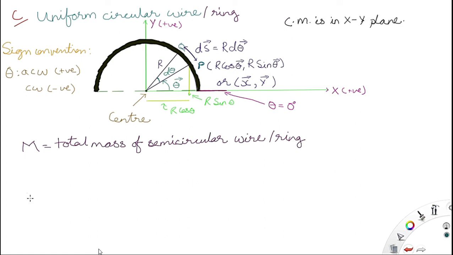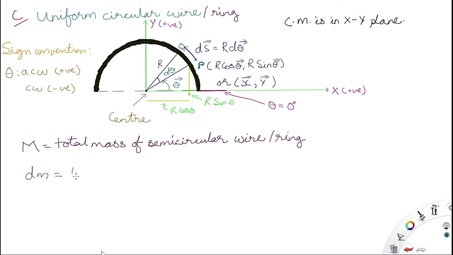Now this is a planar body. If it had been a linear body, then the center of mass would be on the line, whatever position it may be. Like in the previous case, a straight rod, the rod was straight, so the center of mass was on a line. Now this is a planar body, that's why the center of mass will be in the plane. Because the body is made in the xy plane, the center of mass is in the xy plane.